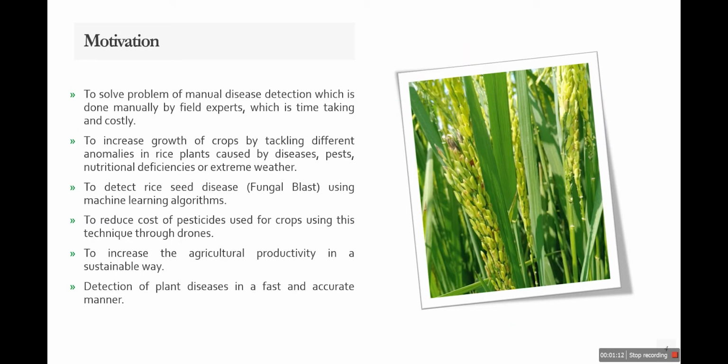So the motivation to do this project is to solve the problem of annual disease detection, which is done manually by field experts, which is time taking and costly. In fields, there are field experts who go and check if crop is healthy or unhealthy. So we want to solve this problem to increase growth of crops by tackling different anomalies in rice plant caused by diseases, to detect rice seed disease using machine learning algorithms, to reduce cost of pesticide used for crops using this technique through drones, and to increase the agriculture productivity in a sustainable way. These are the motivations that we want to do this project for.